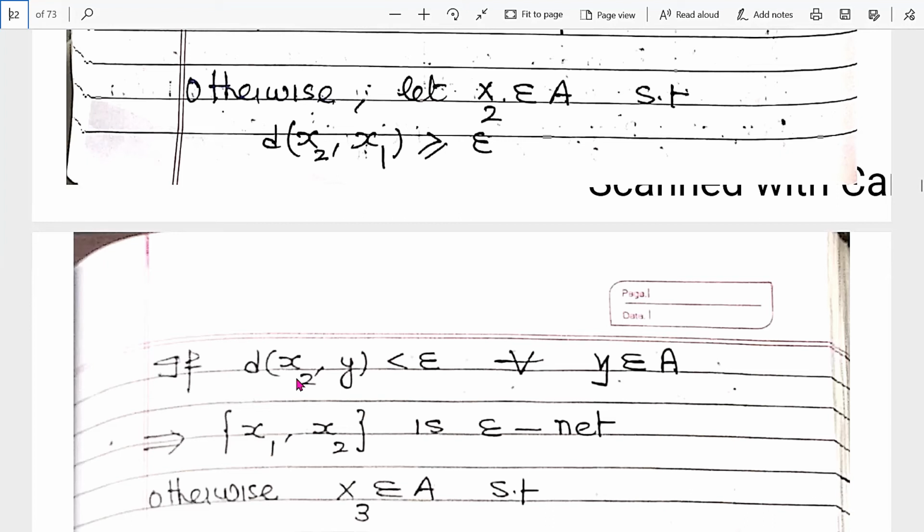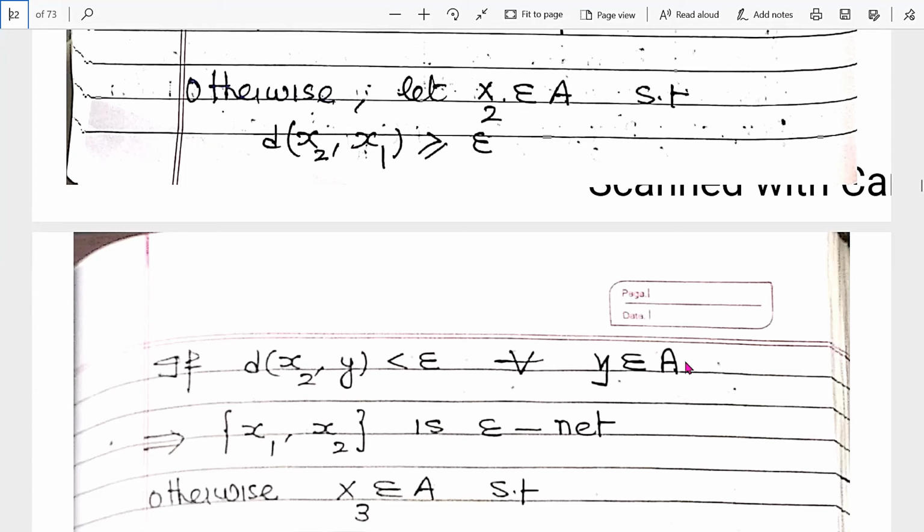Next step. Again, we repeat the same process. If the distance d(x2, y) is less than epsilon for y belongs to A, then x1 and x2 form an epsilon net. So we add a second ball. Our condition was not satisfied with the first ball, so we add the second ball.